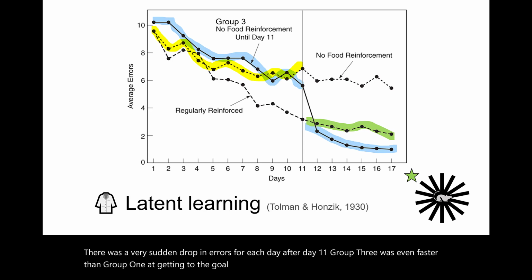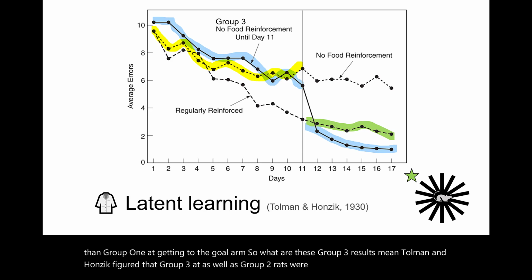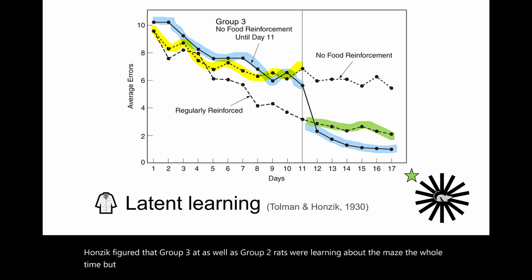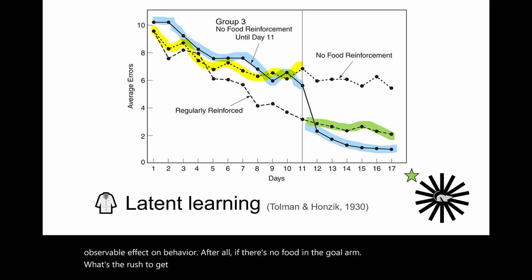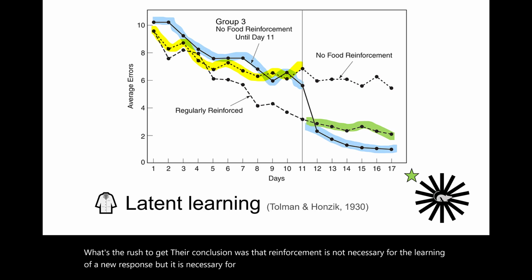So what do these Group 3 results mean? Well, Tolman and Hanzig figured that Group 3, as well as Group 2 rats, were learning about the maze the whole time, but that learning was latent, meaning it was hidden. It didn't immediately have an observable effect on behavior. After all, if there's no food in the goal arm, what's the rush to get there? Their conclusion was that reinforcement is not necessary for the learning of a new response, but it is necessary for the performance of a new response.